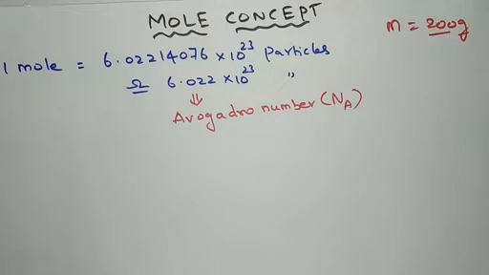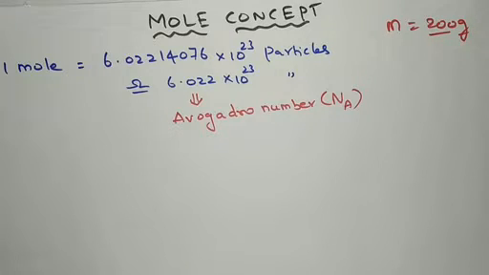But when we deal with the particles at atomic or molecular level, microscopic level, even a small amount of the sample, say 1 gram of the pure element, is known to contain a large number of atoms. Very, very large number of atoms or molecules. Therefore, we need to have a unit which expresses such large number of atoms and molecules. Such unit is called mole.